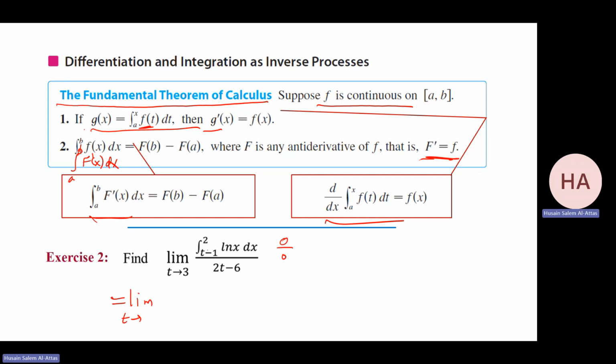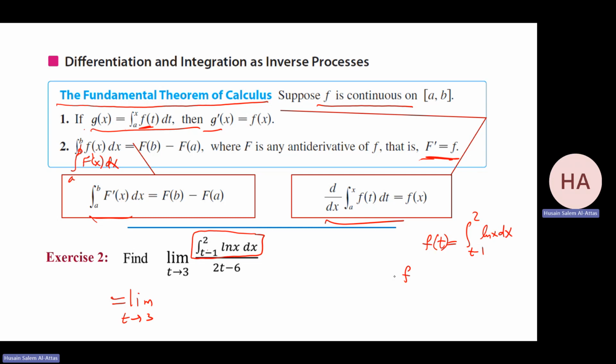So that will be the limit as t goes to 3 of the derivative of this. Also be careful, he's doing it in terms of t. So f of t is equal to this. How to find f prime?